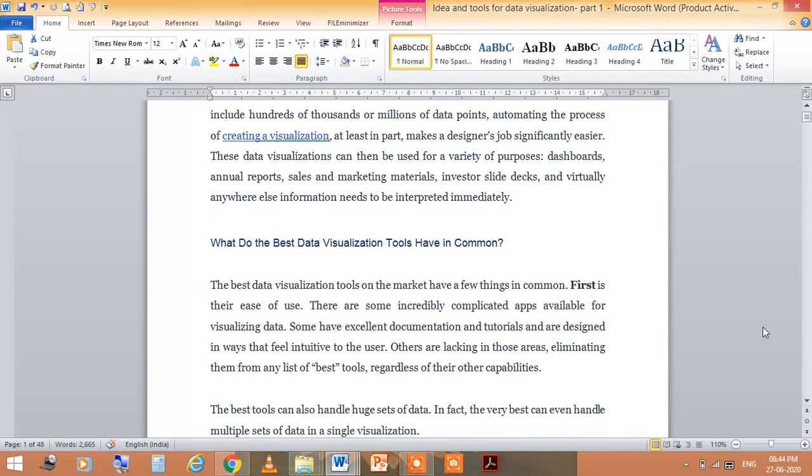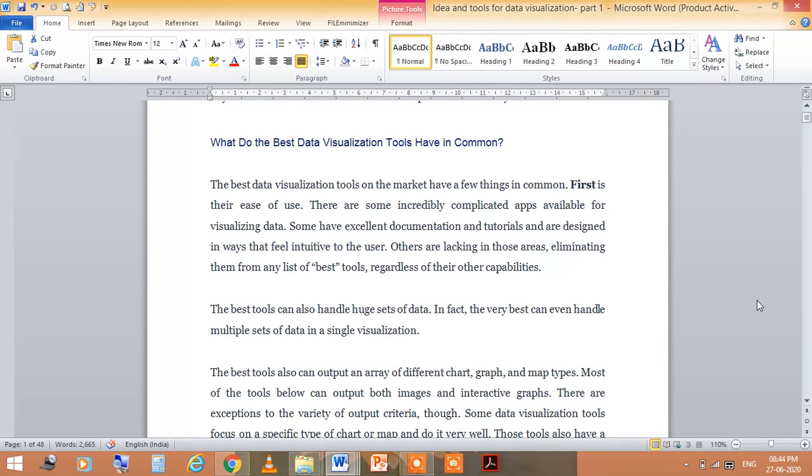Now, another thing: what do the best data visualization tools have in common? The best data visualization tools in the market have a few things in common. First is that they are easy to use. There are of course some incredibly complicated applications available for visualizing data, and the best tool can also handle huge sets of data.